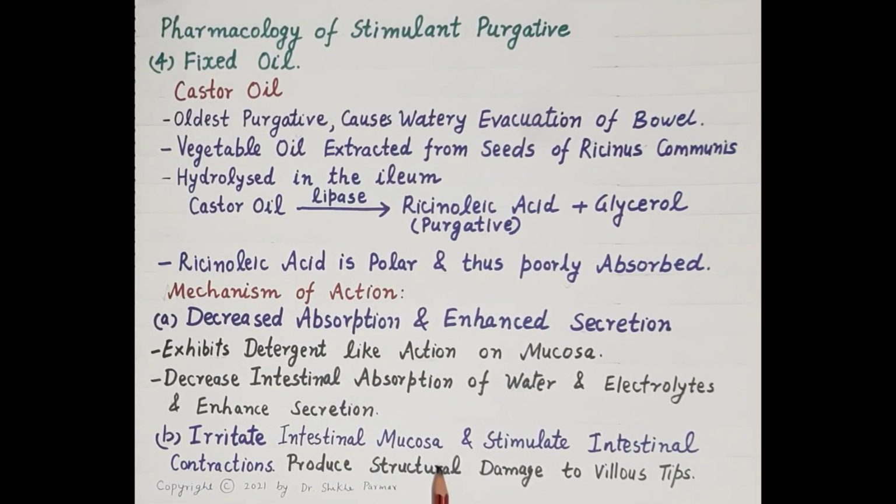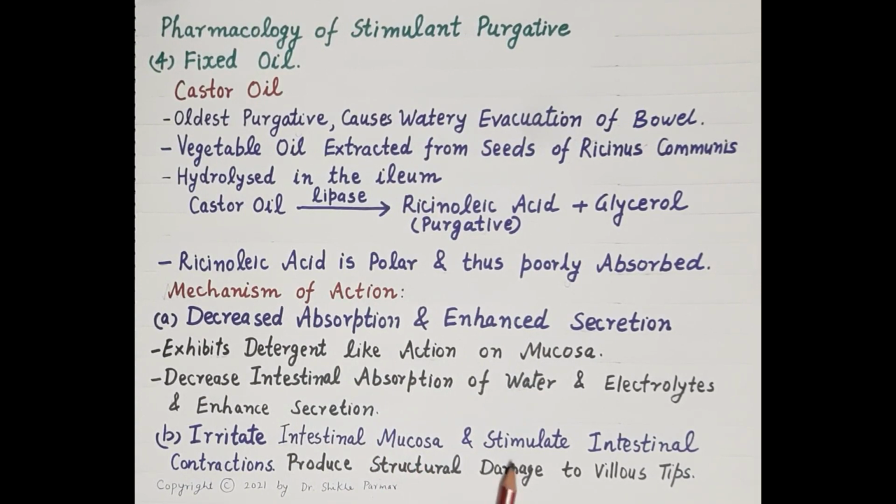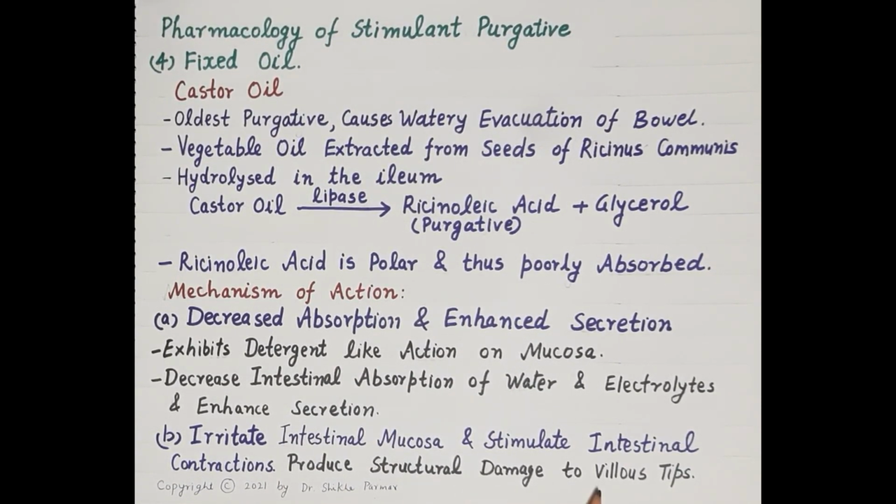Secondly, it irritates intestinal mucosa. By irritating intestinal mucosa, it stimulates intestinal contraction. That is, by irritating intestinal mucosa, it stimulates peristalsis. And stimulation of peristalsis results in the increase in the intestinal transit of stools that facilitates defecation. And since it irritates the intestinal mucosa, it can produce structural damage to the villus tips.